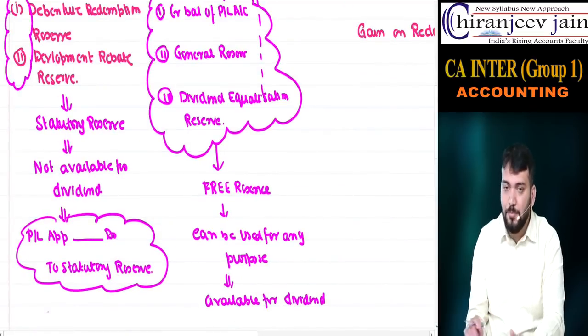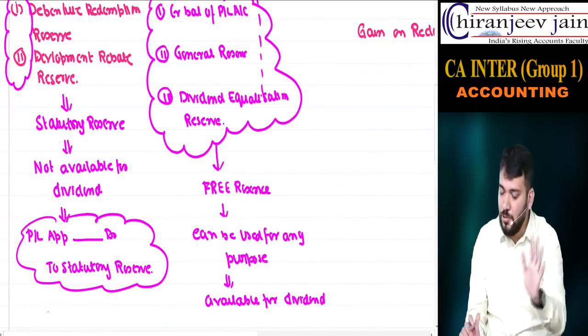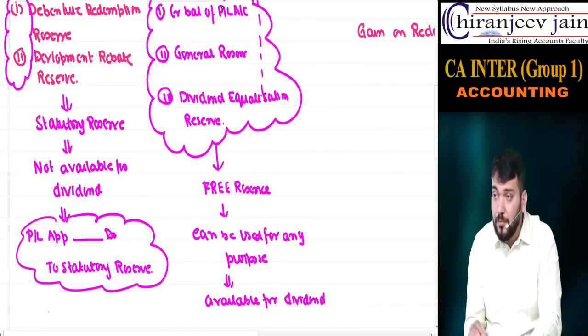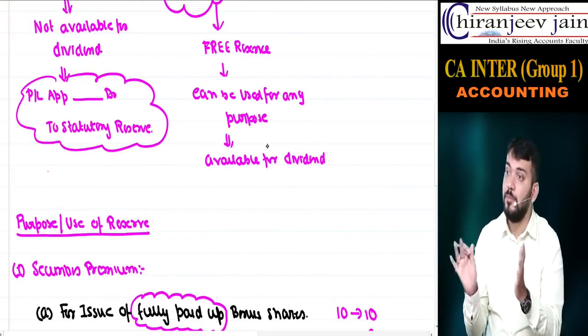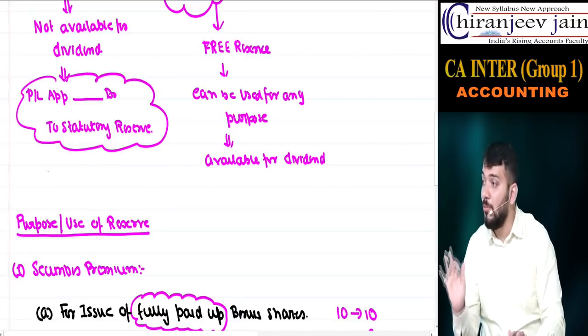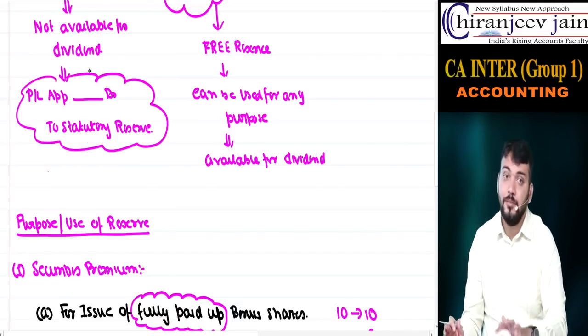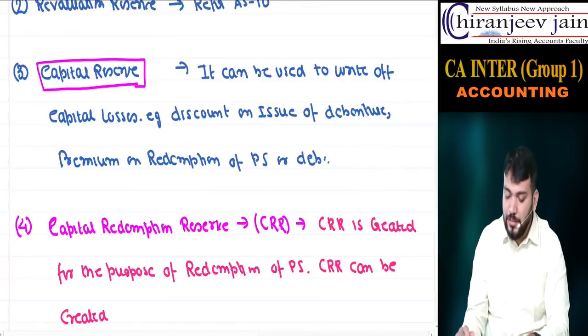Whether it has been created for creation of CRR? No. Whether it can be created from free reserve? Why? It can be used for any purpose. So only from free reserve. Only from free reserve.